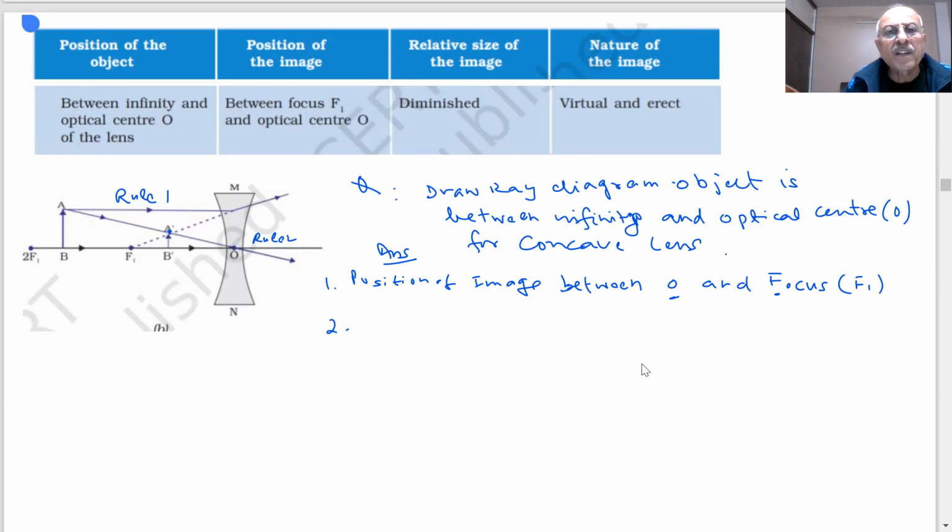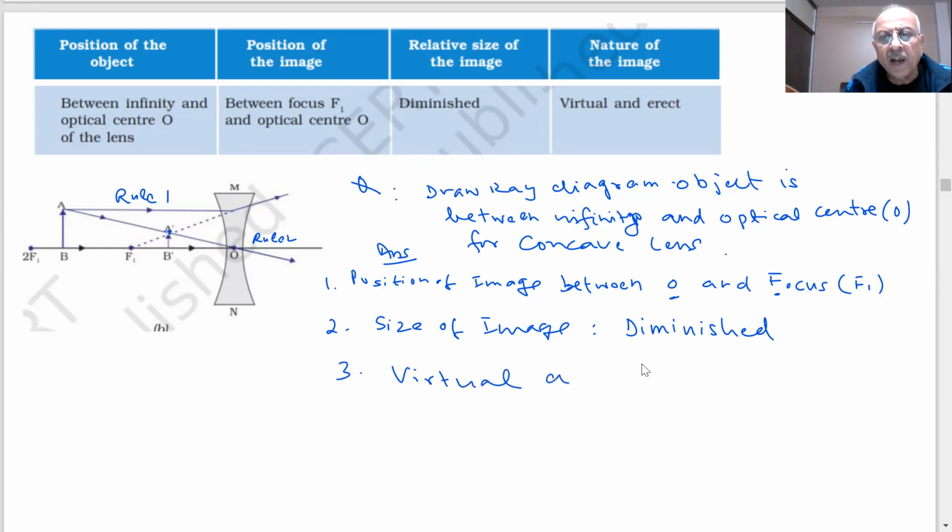Second, what is the size of the image? Is it larger or smaller? This is larger, this is smaller. Diminished, smaller. And third, whether it is real and inverted or virtual and erect. It is virtual and erect.